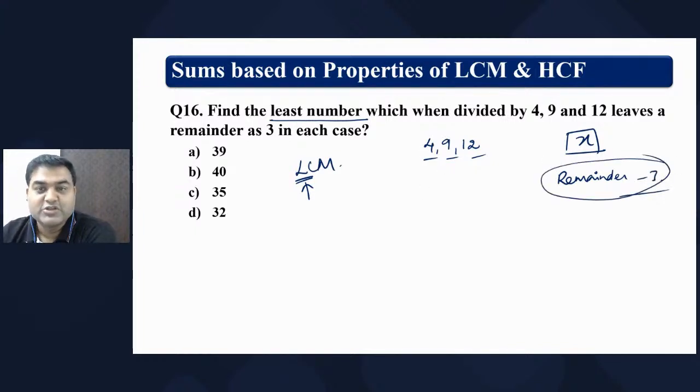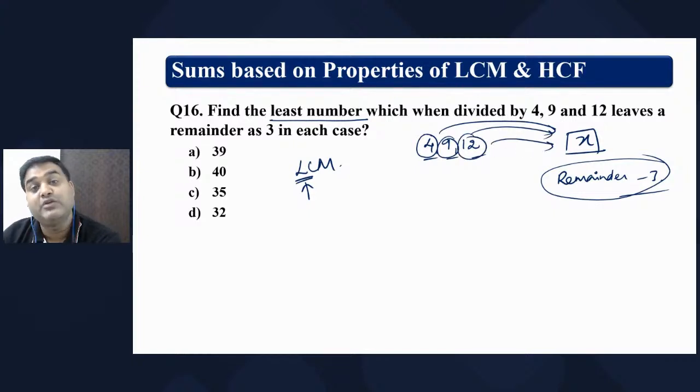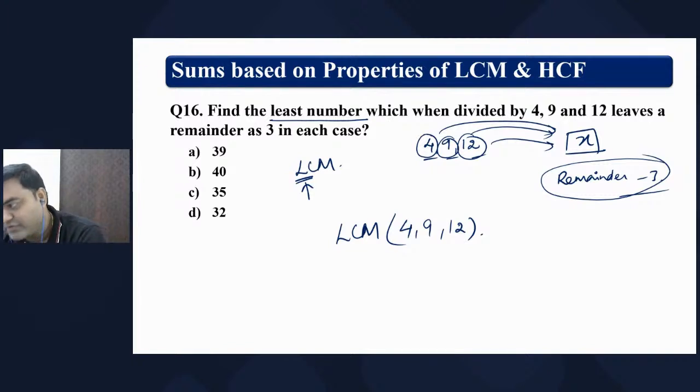Consider there was no remainder. My dear friend, what would have happened then? 4 can divide x, 9 can divide x, 12 can divide x. That means x is divisible by 4, 9 and 12 all. That means it is a common multiple, and they are asking least. That means least common multiple. So find the LCM of 4, 9 and 12. Tell me, what is the LCM of 4, 9, 12?